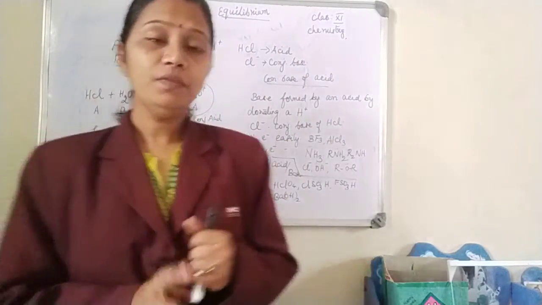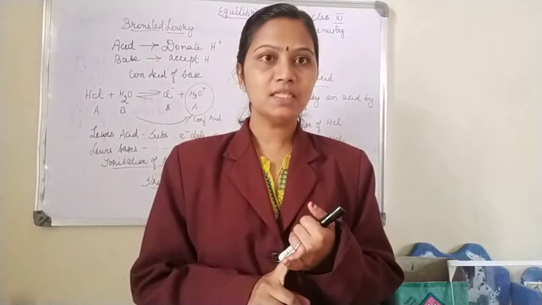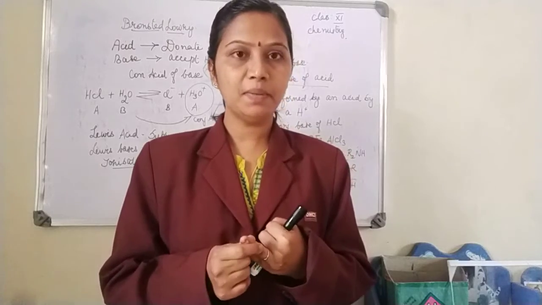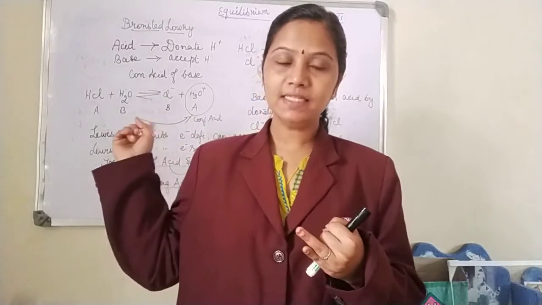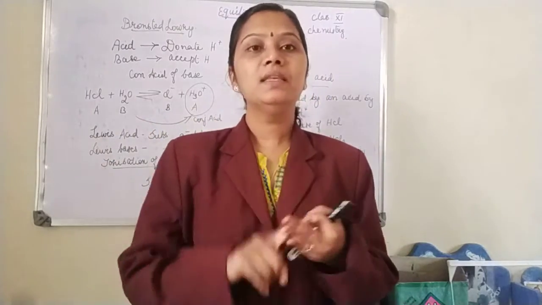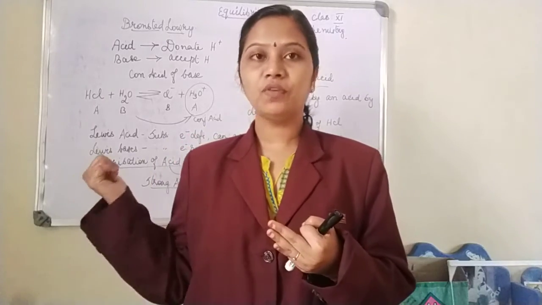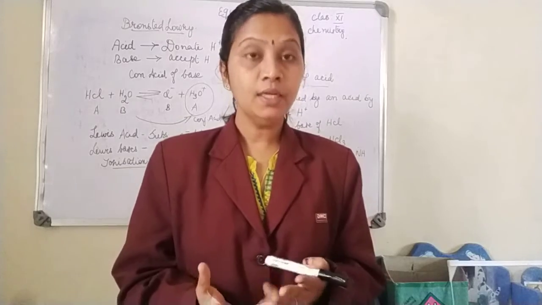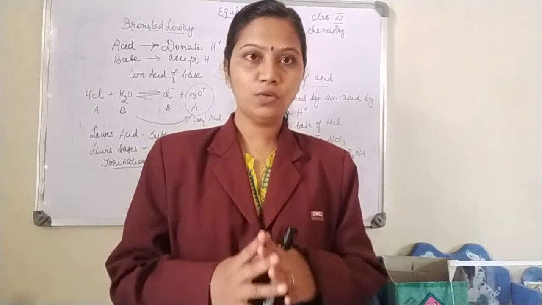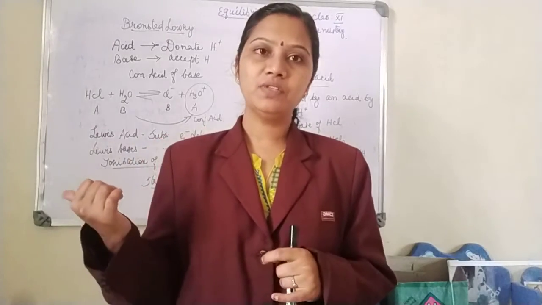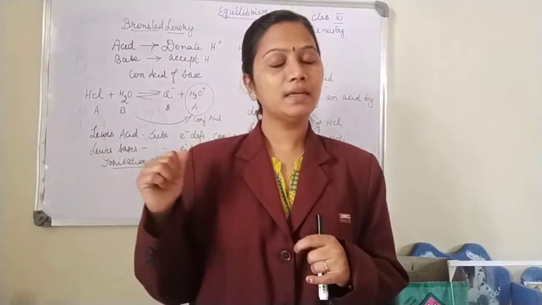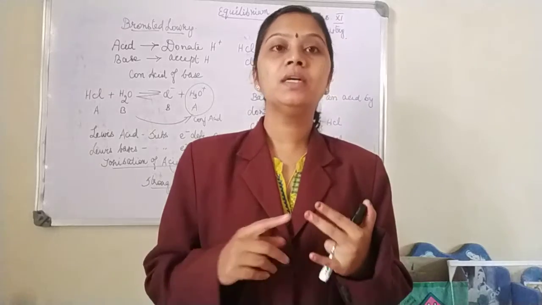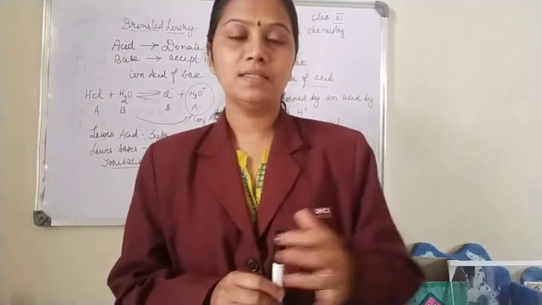So we know what the Arrhenius concept of acids and bases is, and we know Bronsted and Lowry's theory of acids and bases. We know what a conjugate acid is, and what a conjugate base is. Then we saw the Lewis concept of acids and bases. We saw why ionization is done, to determine the extent of strength of acids and bases. In that we have seen strong electrolytes, strong acids, and strong bases. We need to see weak acids and weak bases.